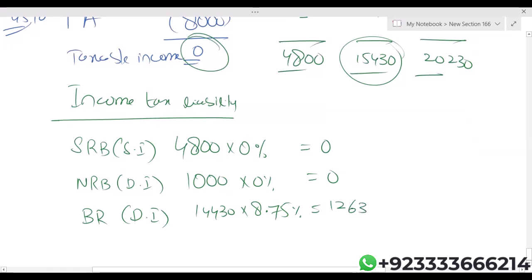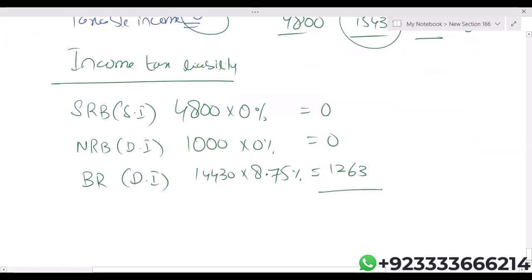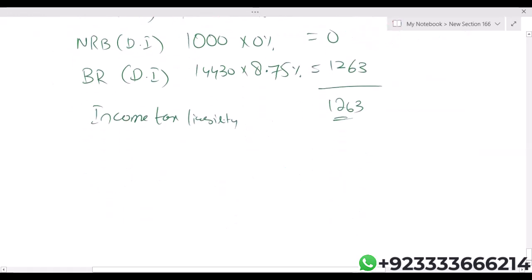Let me recheck. 14,430 into 8.75. Yes. This is your income tax liability. Okay.